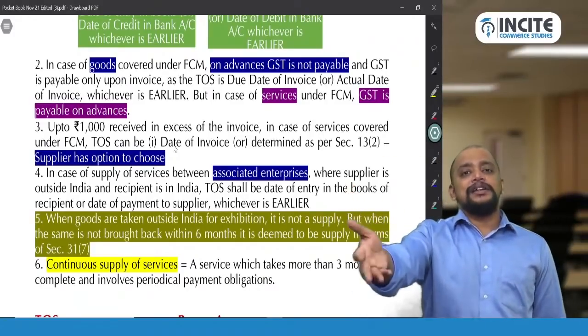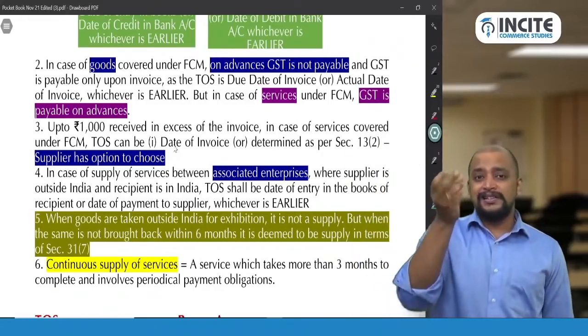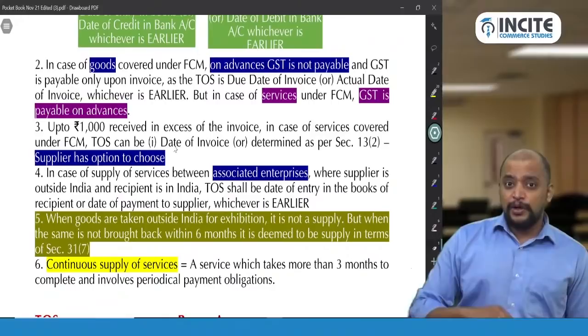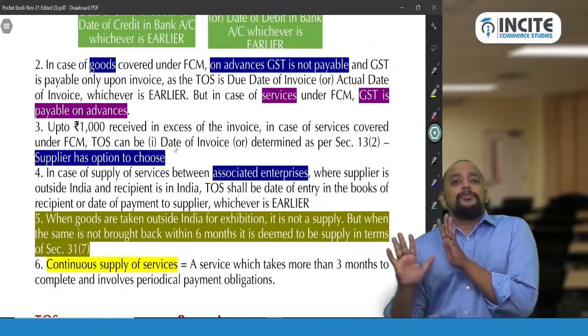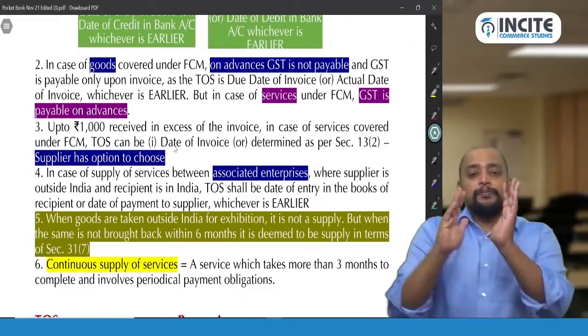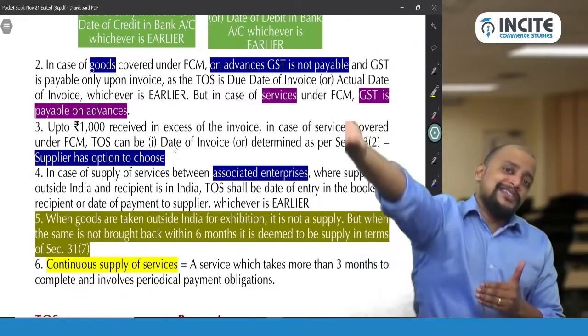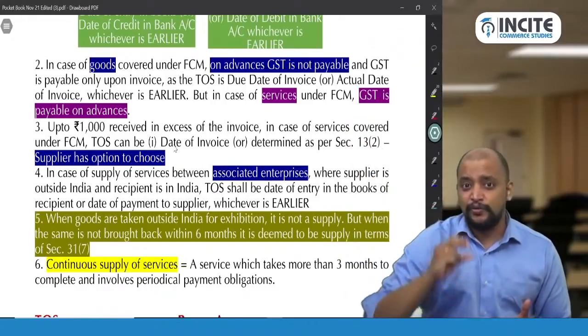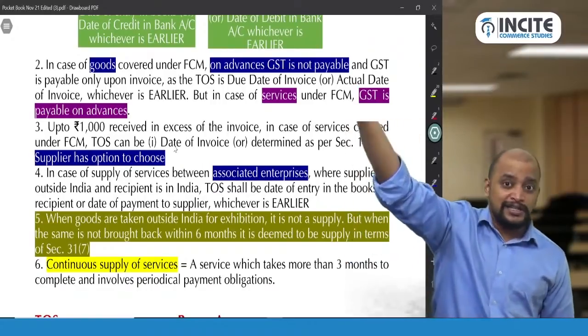That person has paid 2000 rupees. So some excess amount is received. When that excess amount is received, if you follow the normal provisions of time of supply, that is payment received date or invoice date, the invoice will be in the future. For that excess amount we received this month, we will raise the invoice in the next month only.